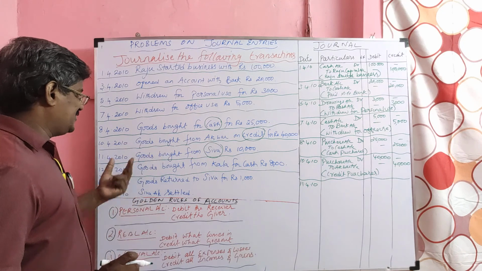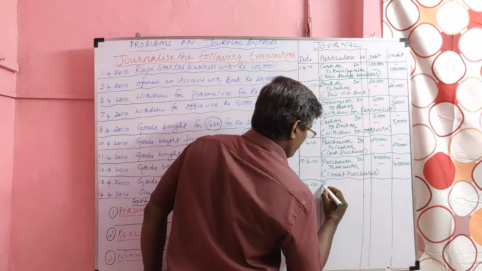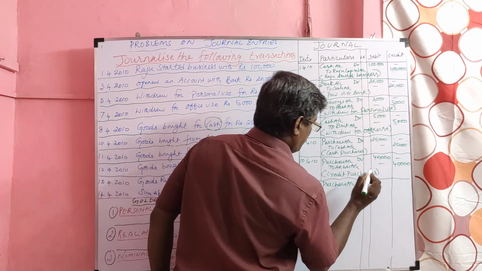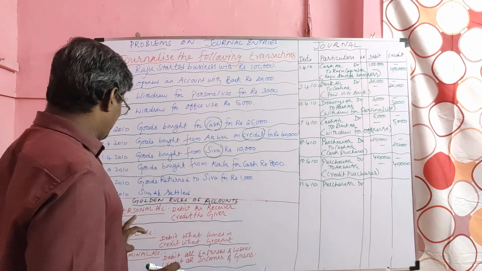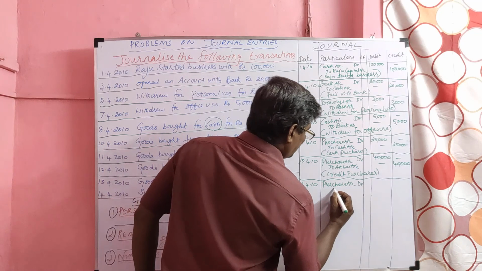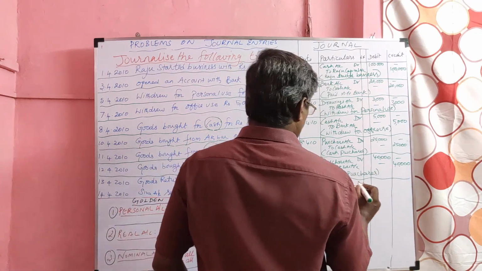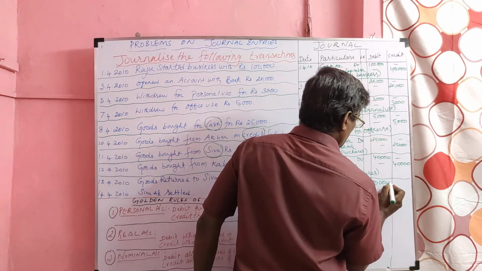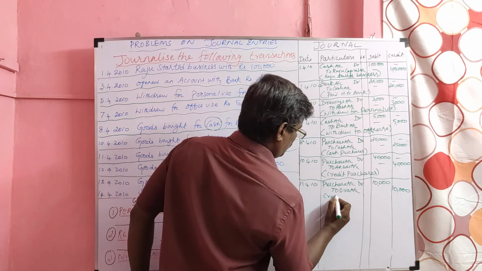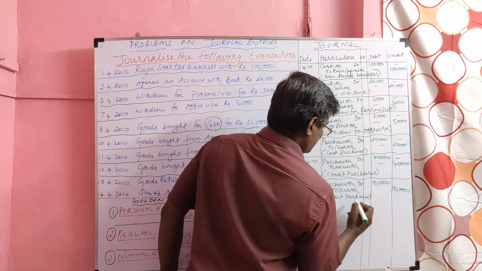So, goods bought from Shiva. When we buy goods, it is a purchase nominal account. Since it is an expense, debited. Bought from Shiva. Shiva is a personal account, so we bought from him. He is the giver. He should be credited. The value of transaction is 10,000. This is also credit purchases.